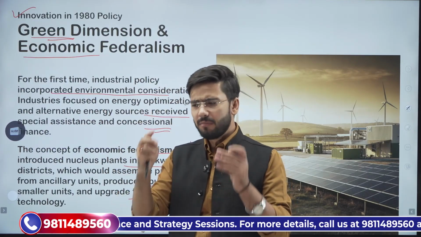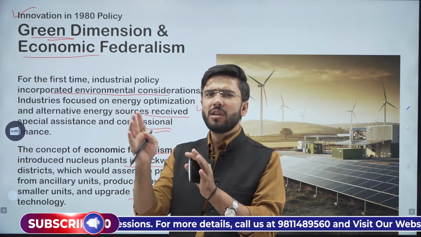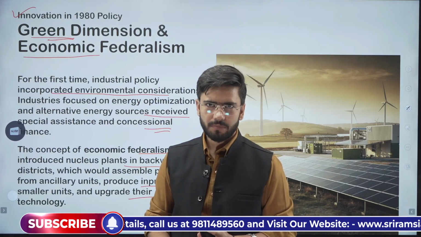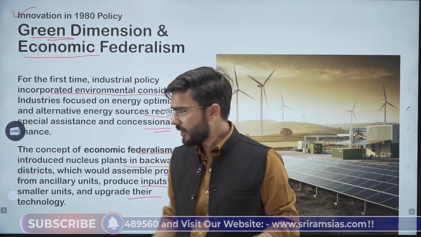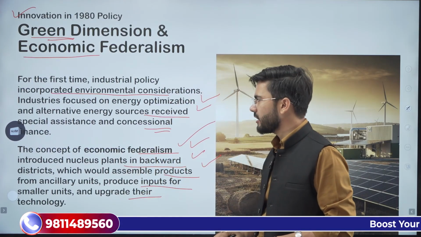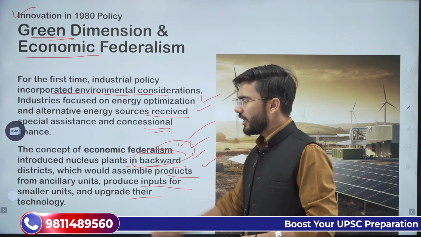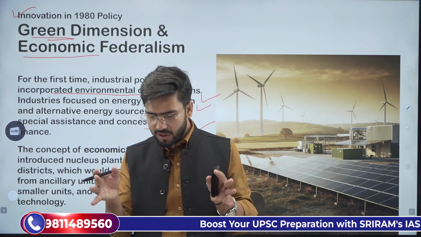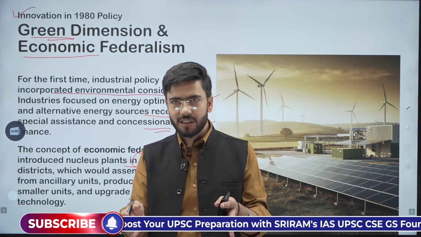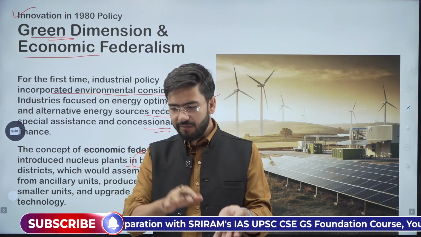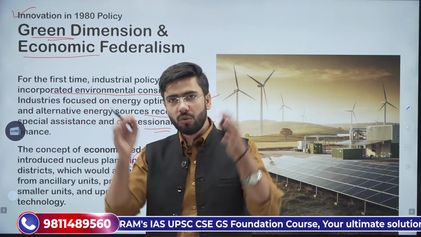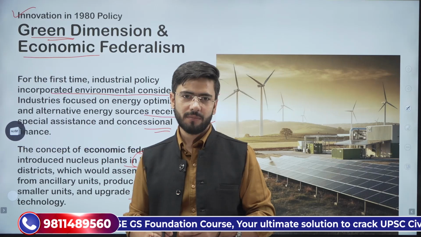I would say the concept of circular economy was in its infancy right now; still, we were conceptualizing it. Economic federalism also: there shouldn't be restrictions between the districts, between the states, between the federal units of the nation. Understood?